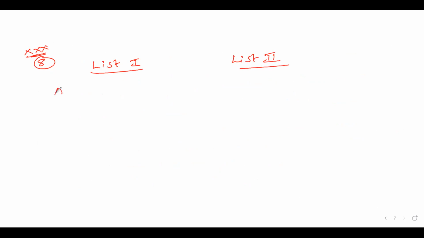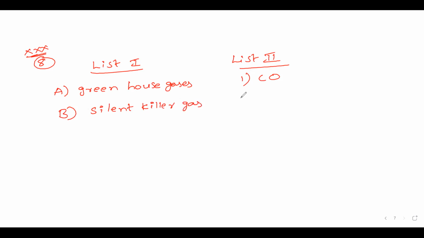A, greenhouse gases. Next here it is 1, it is CO. B, silent killer gas. Option 2, it is CO2. Next C, photochemical smog.